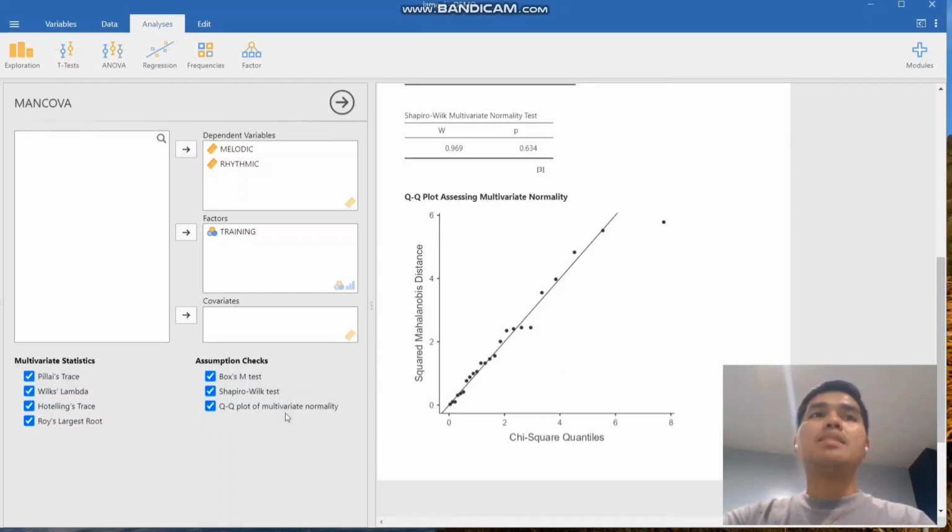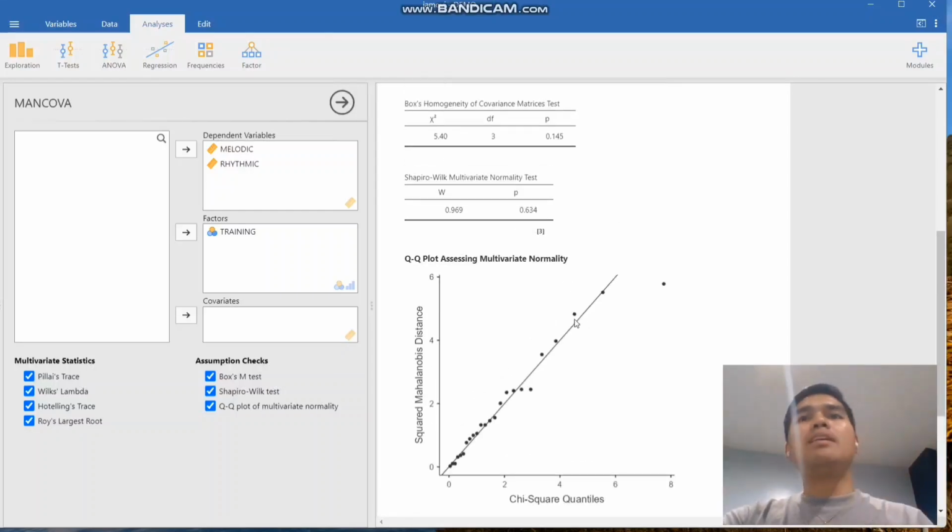That is the function of the Q-Q plot of multivariate normality. So as the dots here form a straight line, it suggests that there is normality when it comes to our multivariate data. But if it doesn't, then the data do not possess a normal distribution.